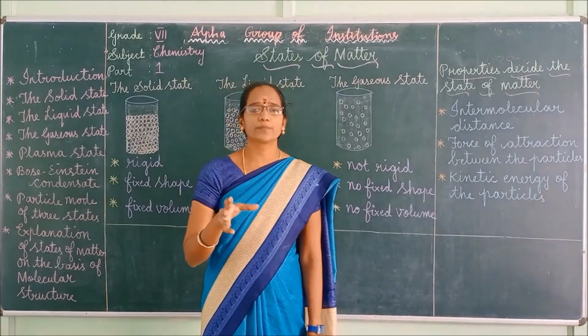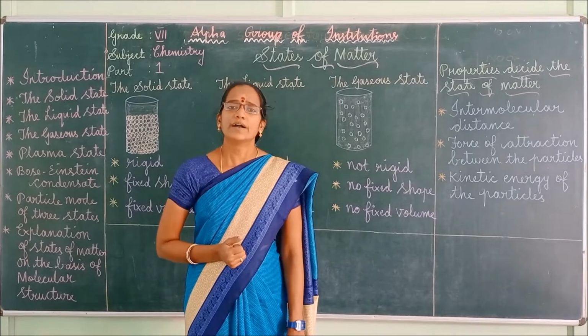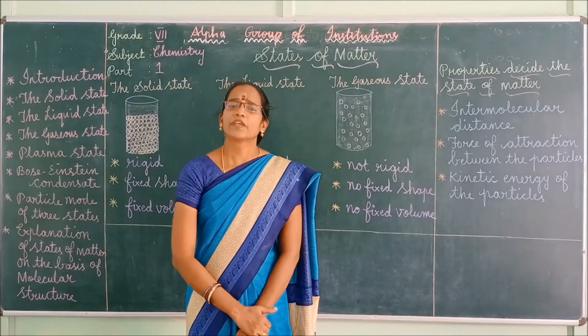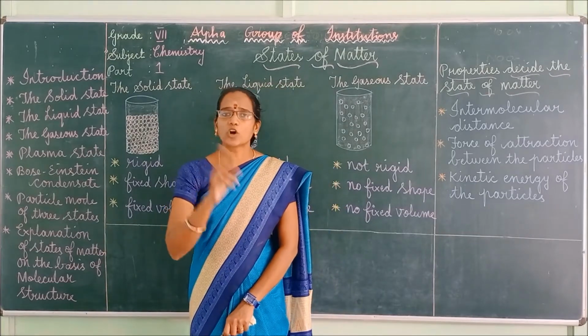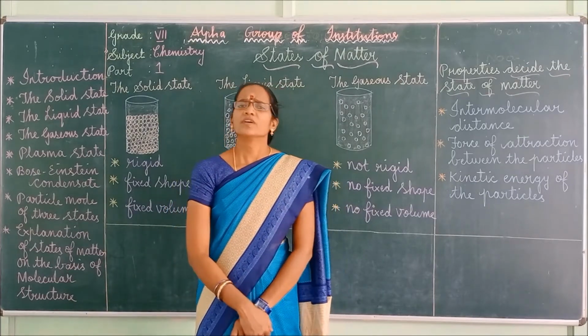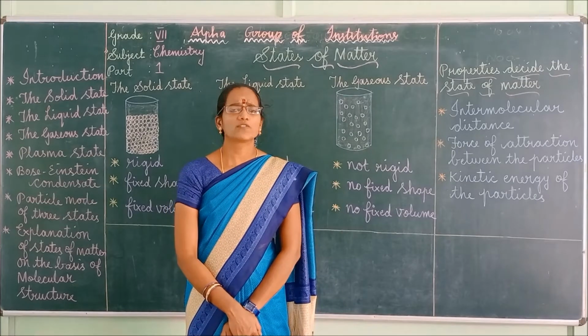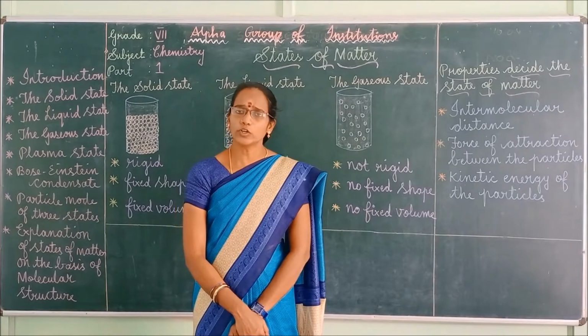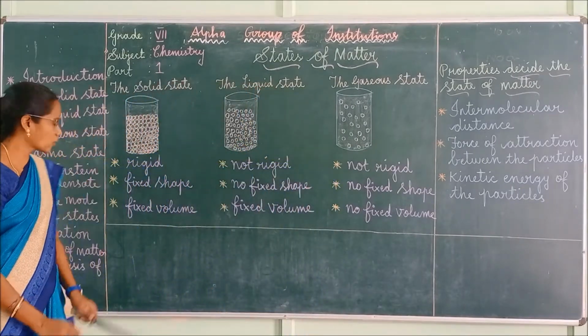Solids are incompressible. You cannot compress them, and they possess rigidity. Rigidity means unable to bend. It's not flexible, right? Solids cannot flow, and they also do not diffuse into each other. So what are the characteristic features of solids?